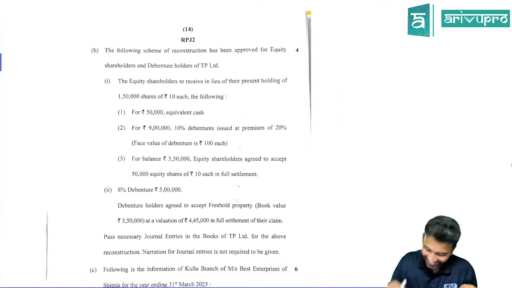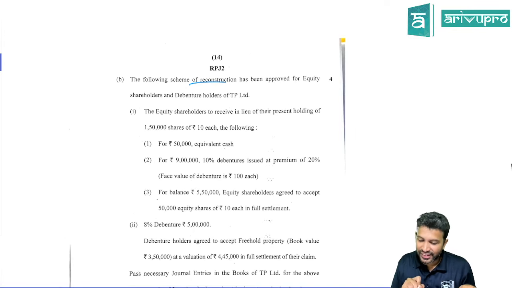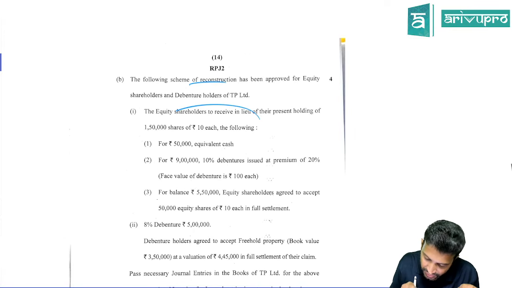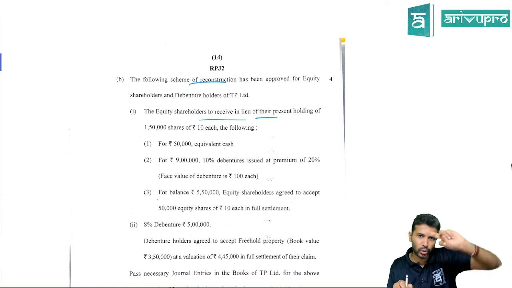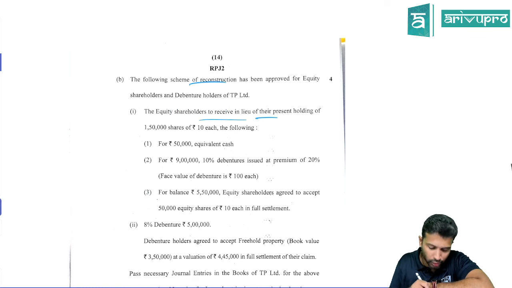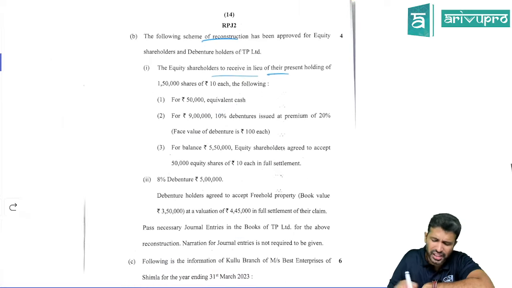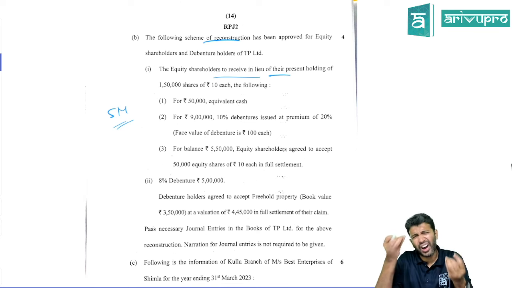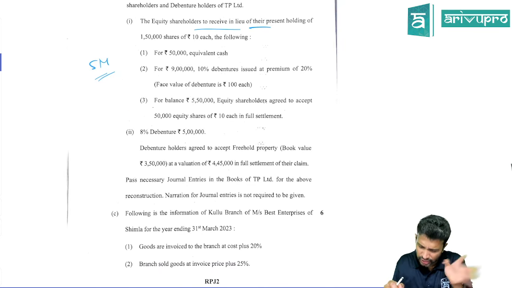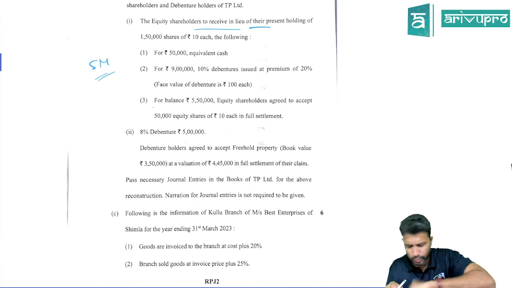Next, they've asked some internal reconstruction. Again, a very basic question. Equity shareholders, in lieu of their present holding, will receive all this. It's the same question from our study material only. We have done 2-3 questions like this. It's a question with hardly any adjustments. This internal reconstruction question is also very straightforward.